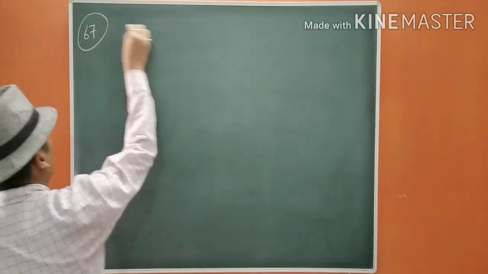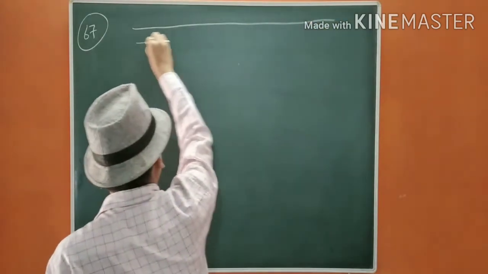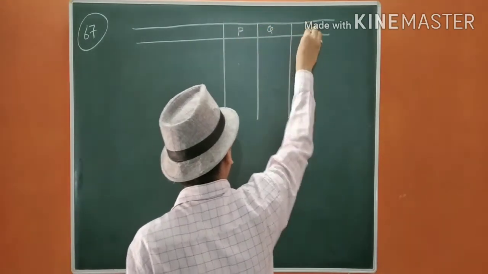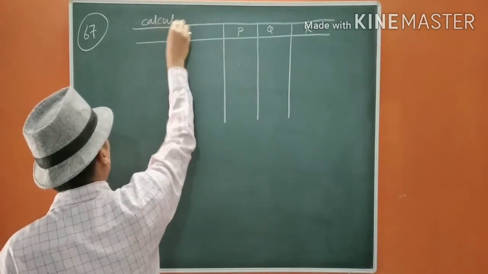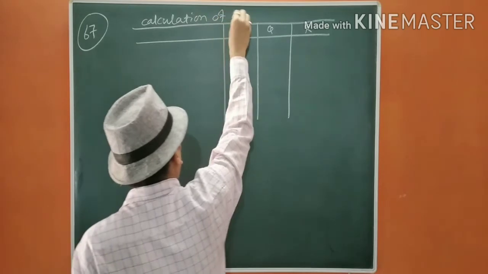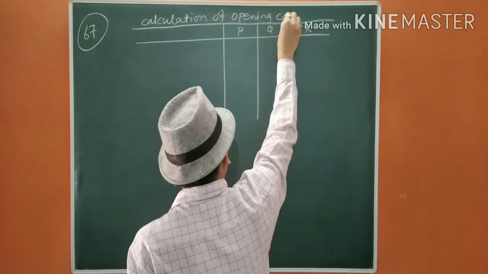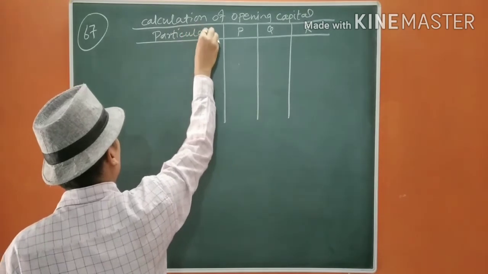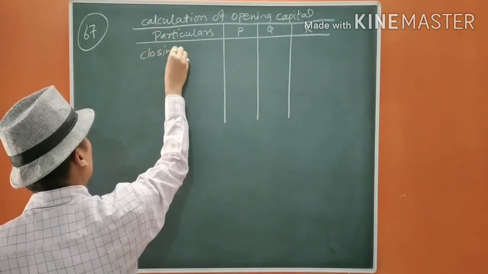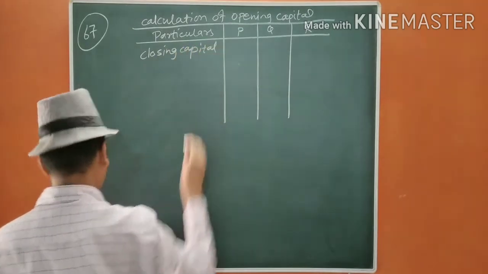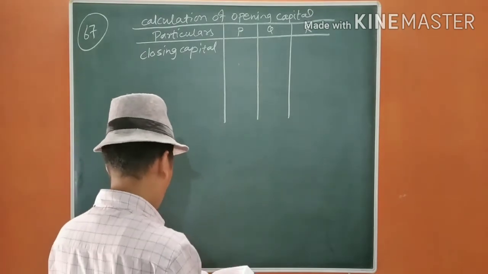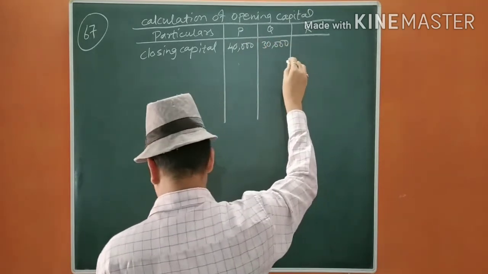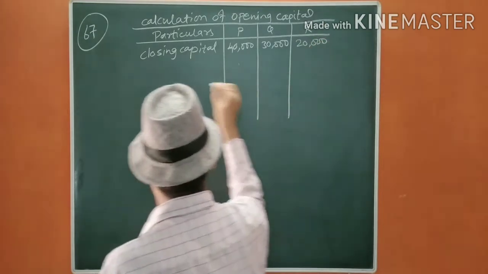First, we are going to calculate the opening capital of P, Q and R. The closing capital given is 40,000, 30,000 and 20,000 respectively.